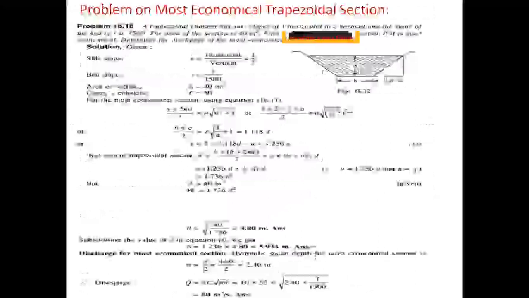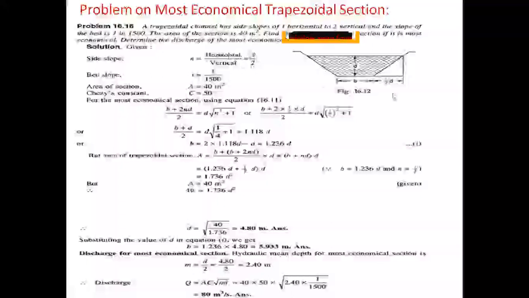This is the problem. The trapezoidal channel has side slope of 1 horizontal by 2 vertical, so side slope is equal to 1 by 2 into d. The bed slope is equal to 1 in 1500, 1 by 1500. The area of the section is given in the problem as 40 meter square. The Chezy constant value is already given: C equal to 50.